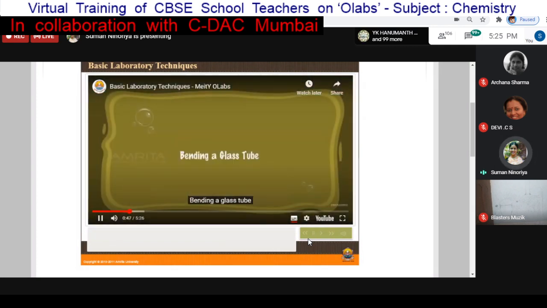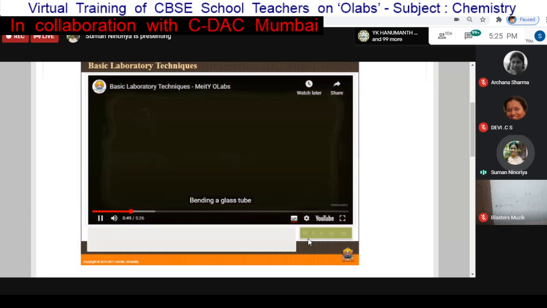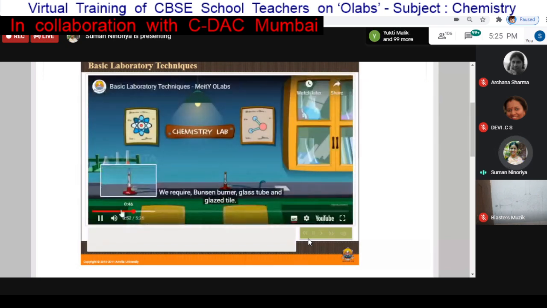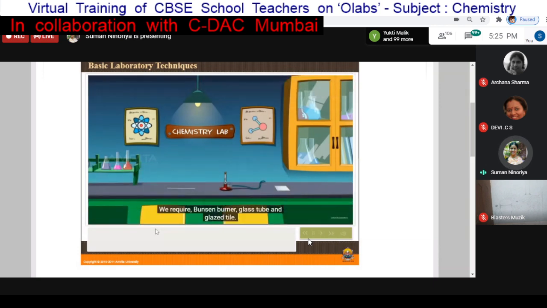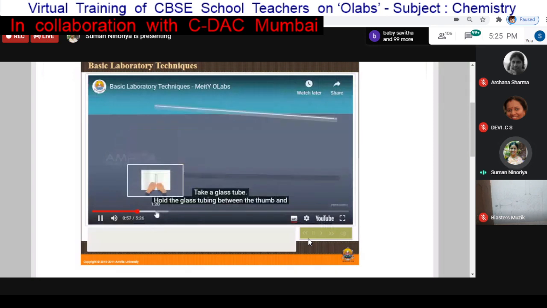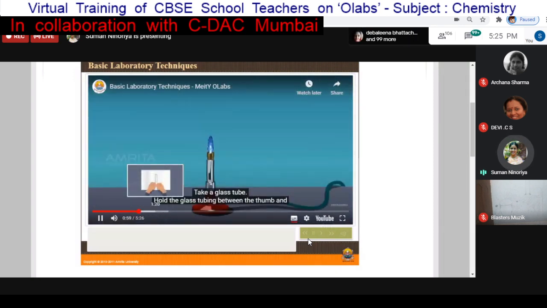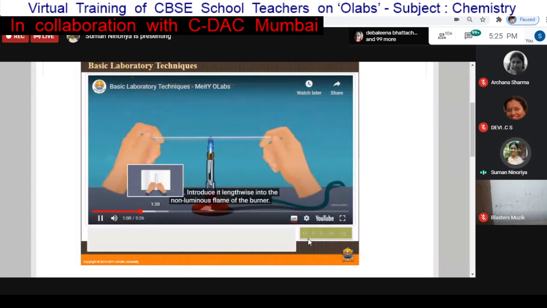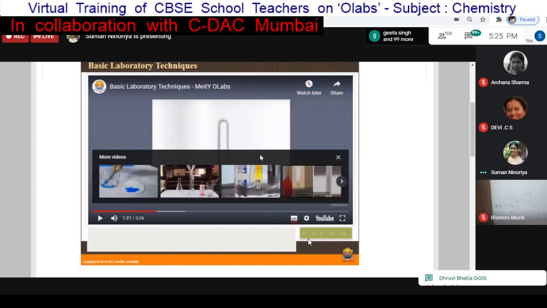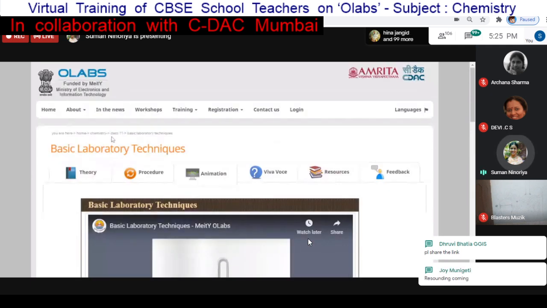Bending the glass tube. We require a Bunsen burner, glass tube, and glaze tile. Take a glass tube. Hold the glass tubing between the thumb and fingers. So this is also there in class 9.